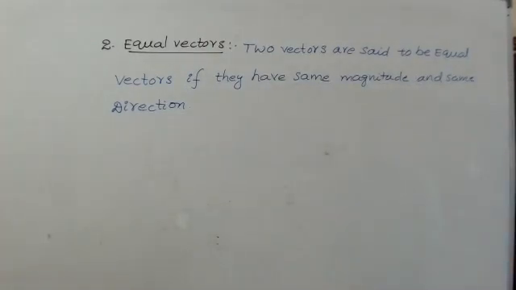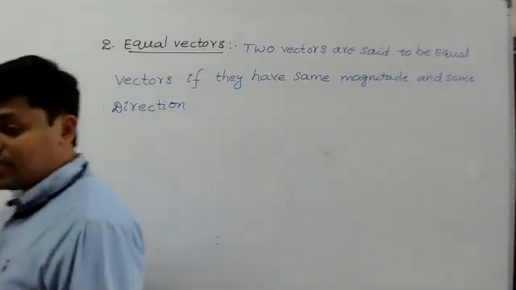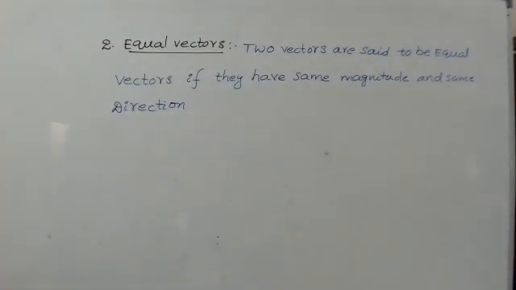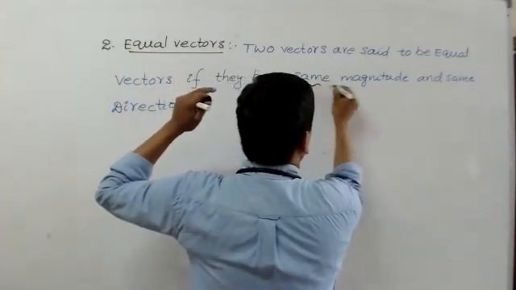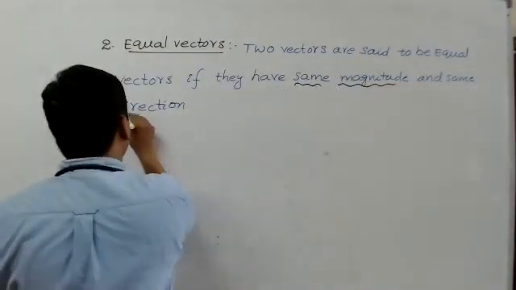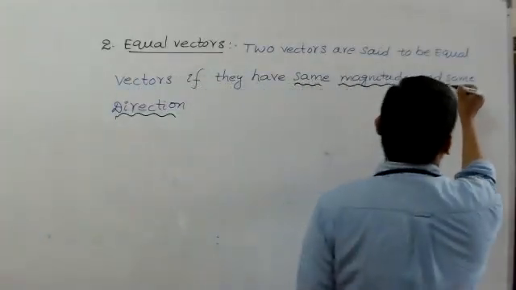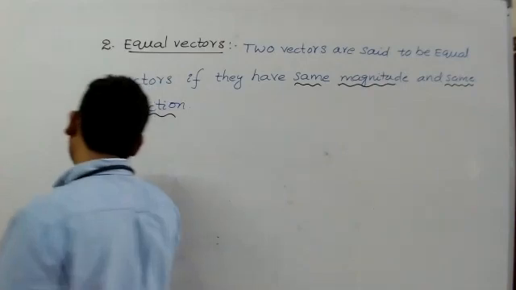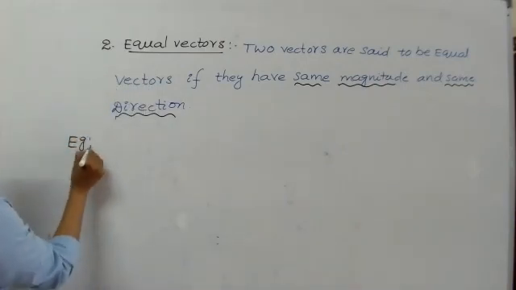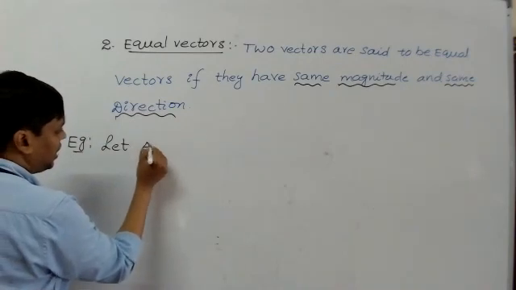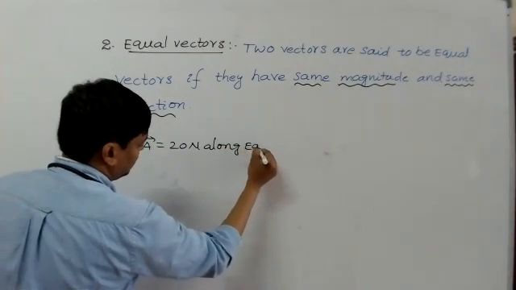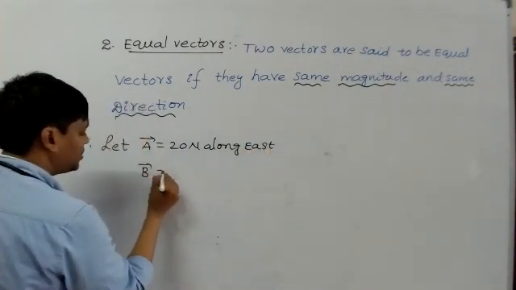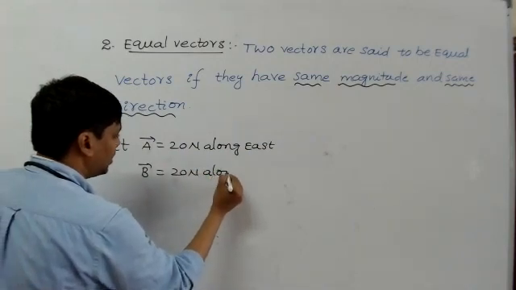So equal vectors means what? Two vectors are said to be equal vectors if they have the same magnitude and same direction. Read this one, it's very important. Now I am saying two examples so it is clearly understood. Let A bar be 20 newtons along east. B bar I am saying again the same, 20 newtons along east.